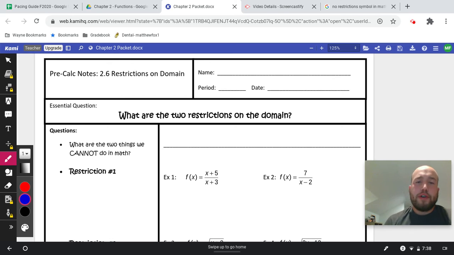All right, good morning, pre-calculus class, and today we are going to talk about some restrictions on our domain, and this is the final new thing in chapter 2, okay?